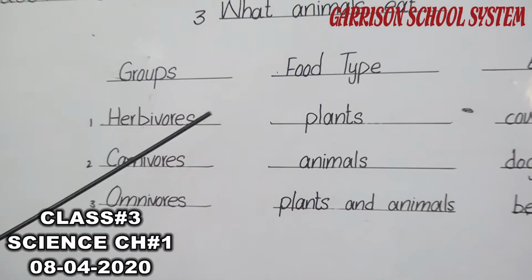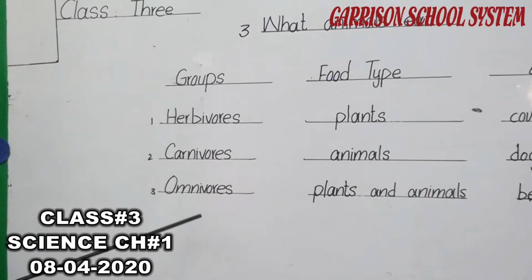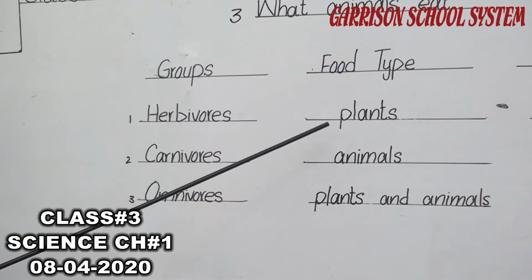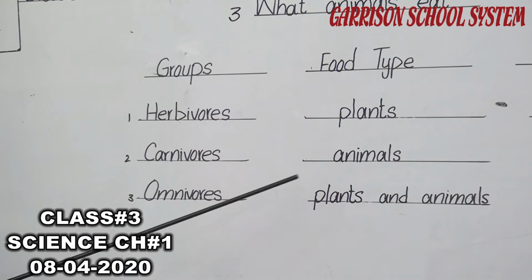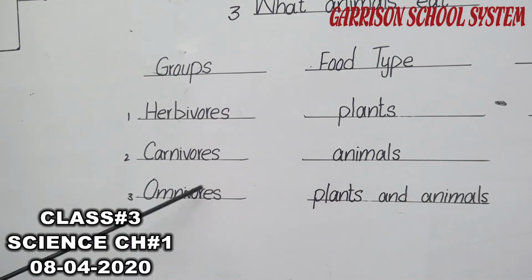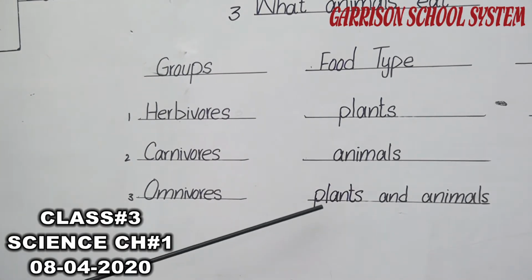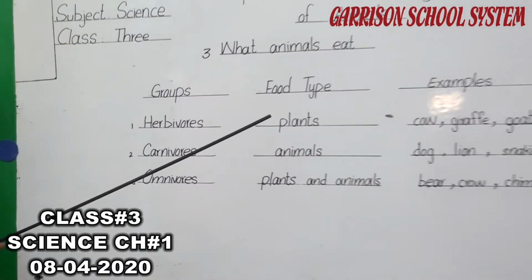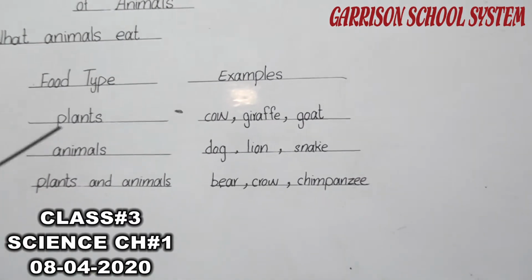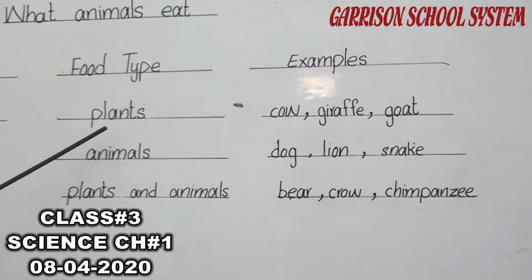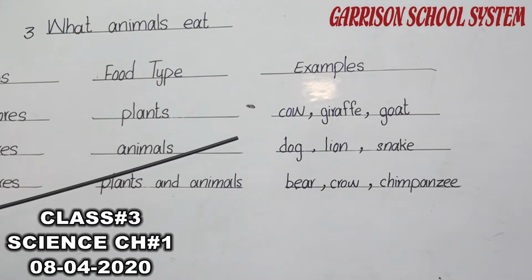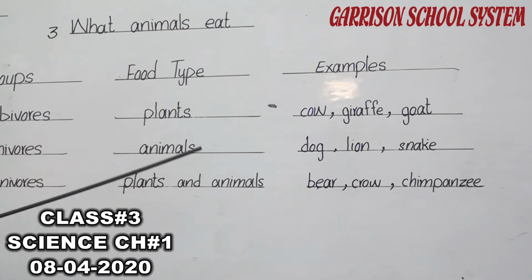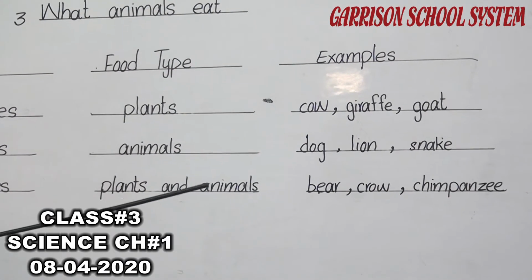Again I repeat, which type of food do these groups eat? Herbivores eat plant food, carnivores eat animals, omnivores are those animals that can eat both plants and animals. Now we give examples of the animals, starting with herbivores, which eat plants. For example, you also see in your surroundings which type of animals eat which type of food.